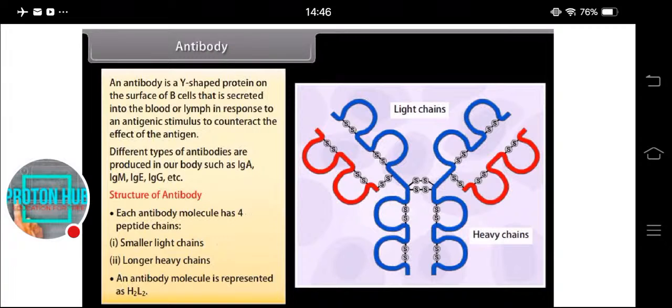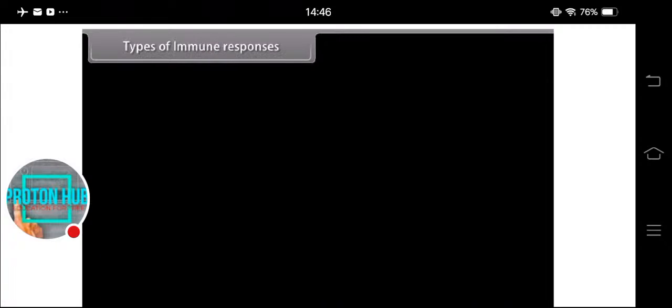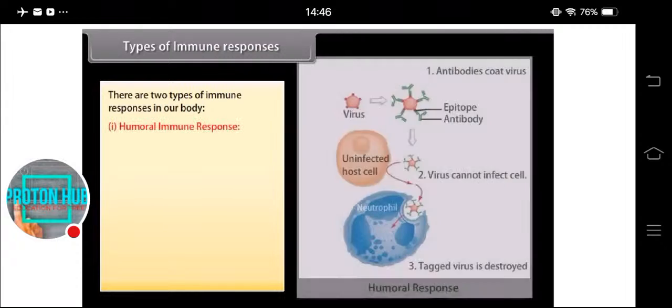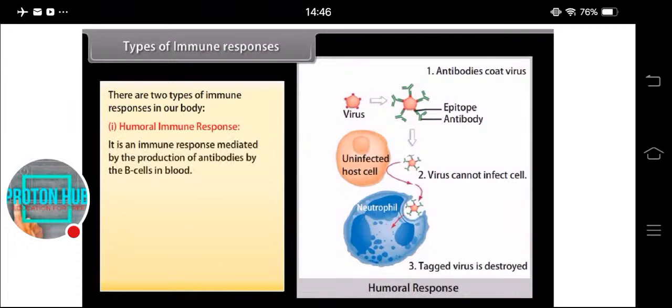Types of immune responses. There are two types of immune responses in our body. Humoral immune response. It is an immune response mediated by the production of antibodies by the B cells in blood.